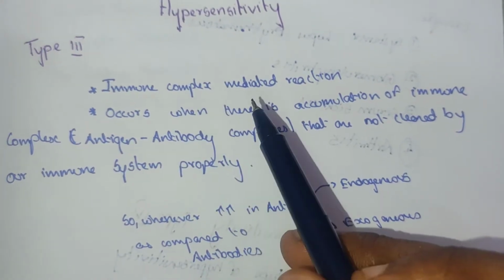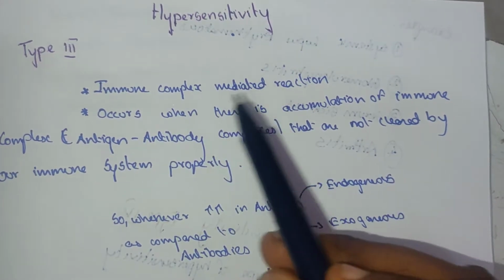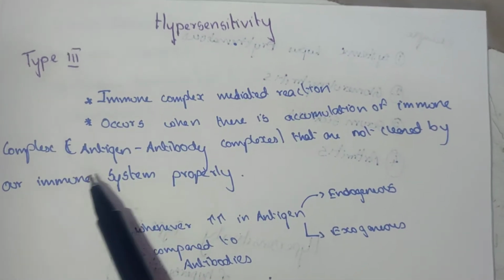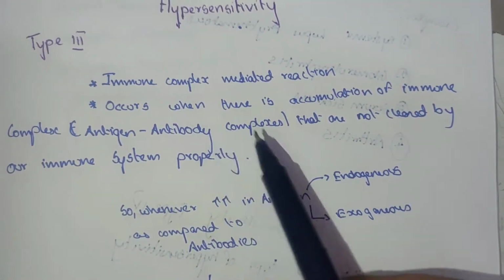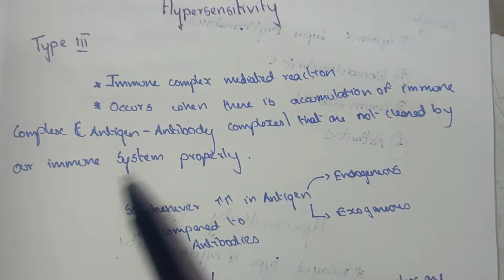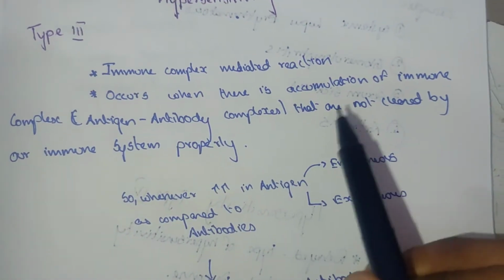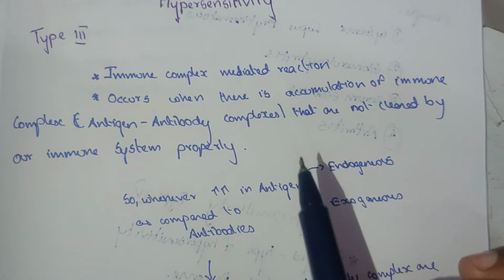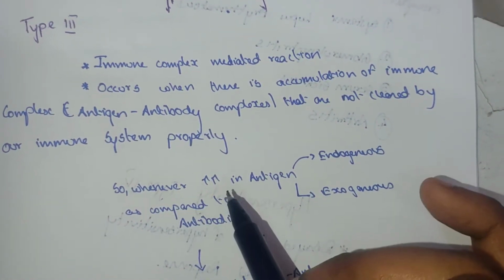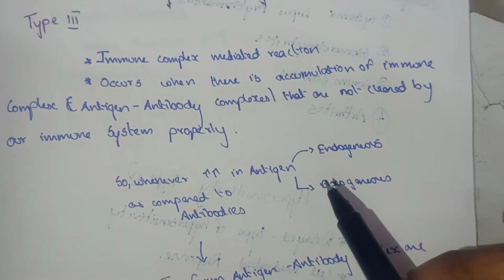It is an immune complex mediated reaction. This type 3 immune complex mediated reaction occurs when there is an accumulation of immune complexes like antigen antibody complex formation that are not cleared by the immune system properly. If this is not cleared properly, it causes this type 3 hypersensitivity reaction. So whenever there is an increase in antigen, both endogenous as well as exogenous, if the